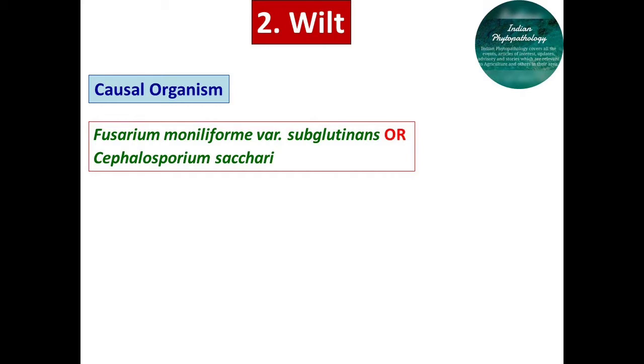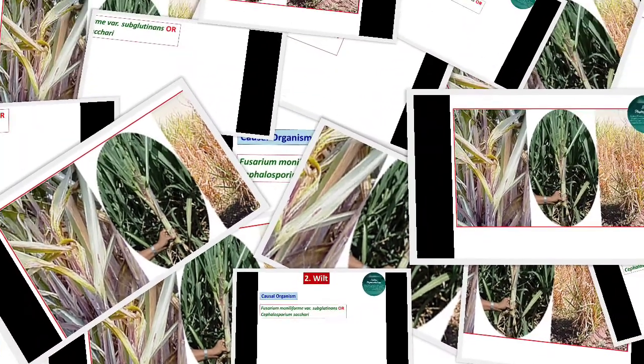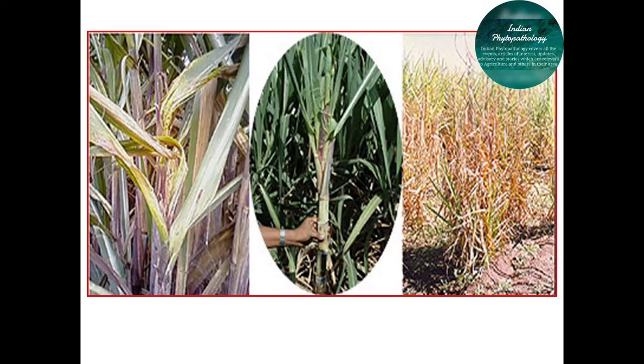It was first reported by Butler and Kuhn in 1913 from India. In Gujarat, it was first reported during 1985 in a highly susceptible variety, that is COC 671. The disease occurs singly or in combination with red rot. The disease is more severe in wilt-sick soils and in alkaline soil. Moisture stress activates the disease to maximum intensity. After infection by this wilt, the yield loss was up to 10 to 80% of total production.